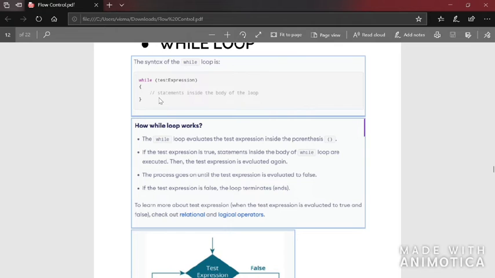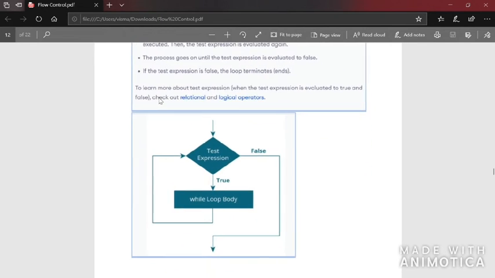The process goes on. If the test expression is true, statements inside the body of the while loop are executed, then the test expression is evaluated again. That goes on in a cycle. The process goes on until the test expression is evaluated to false. If the test expression is false, the loop terminates. For looping, it is the same: there will be a test expression, and until the condition becomes false, the body of the loop will keep on executing. That is common for all the loops.